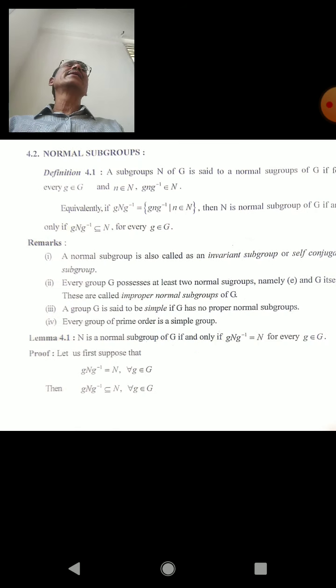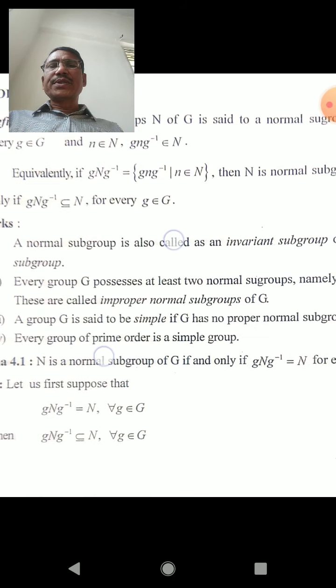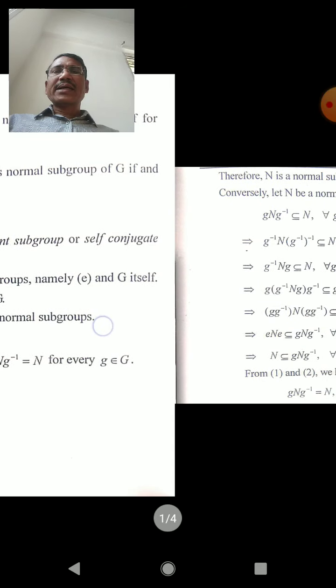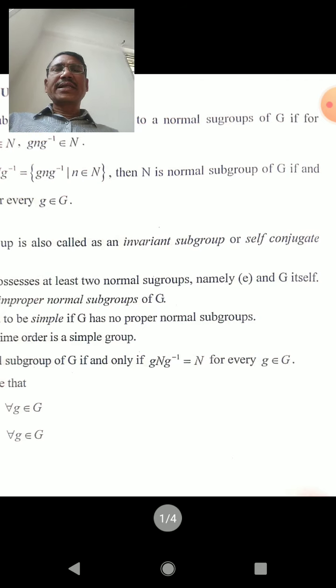Now we know that every set is a subset of itself, and the identity element set is a subset of G. Therefore, every group G has two normal subgroups. These two normal subgroups are E and G itself.